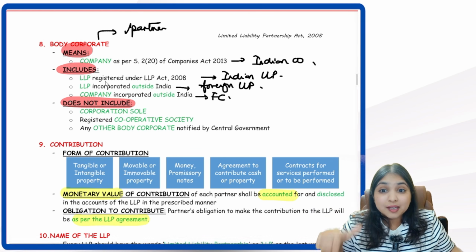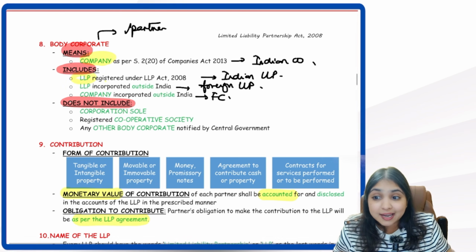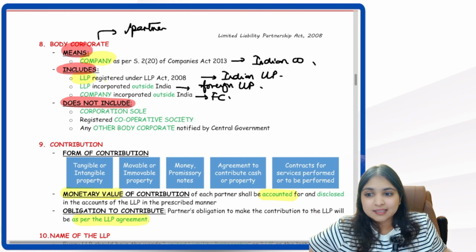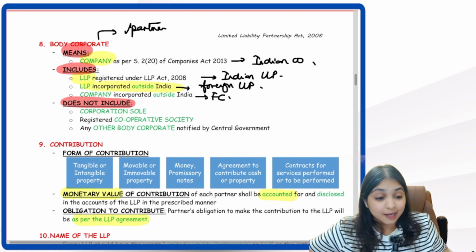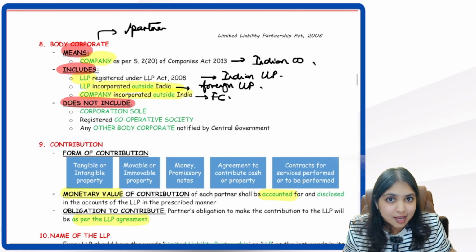So body corporate means what? It means company as per Companies Act. It means LLP as per LLP Act. It also includes foreign LLPs, that is LLPs incorporated outside India. It also includes foreign companies, that is companies incorporated outside India.